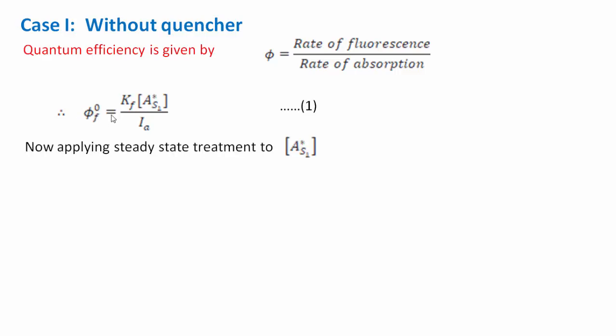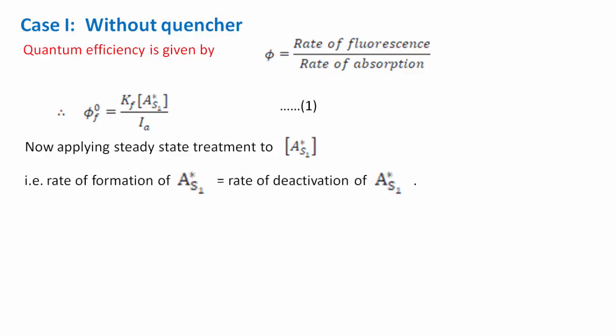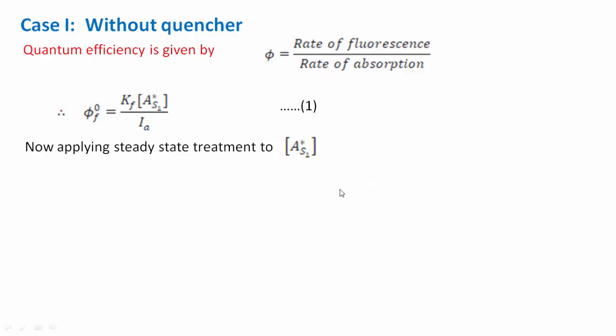Now applying steady state treatment to this concentration of A star S1. Steady state treatment means the rate of formation of A star S1 is equal to the rate of deactivation of A star S1. That means we have to find out in which steps this A star S1 is formed and in which steps it is deactivated.